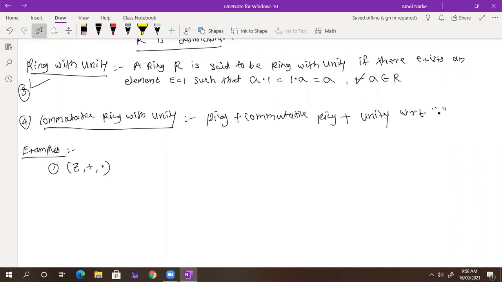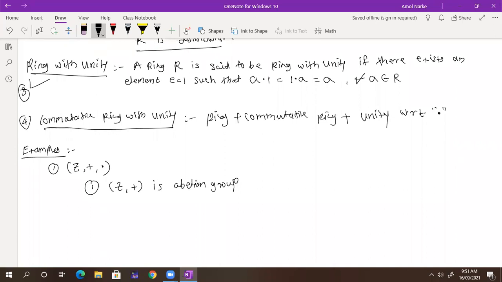Tell me whether this is a ring. Yes, sir. It satisfies all three conditions. So first condition is what? Z plus is an abelian group. Yes or no? I'm talking about this as Z plus comma dot.